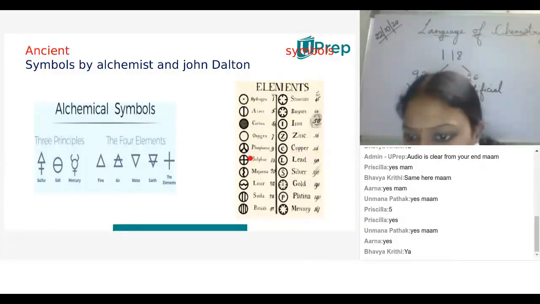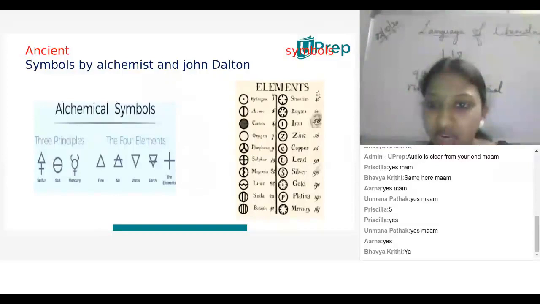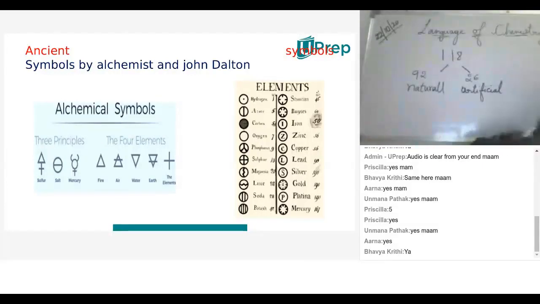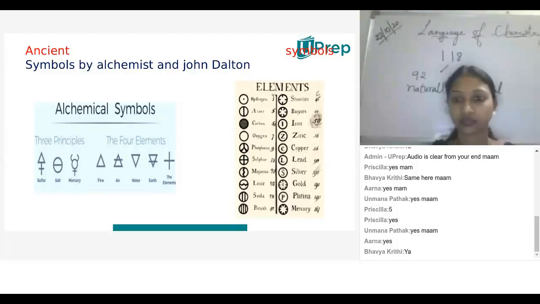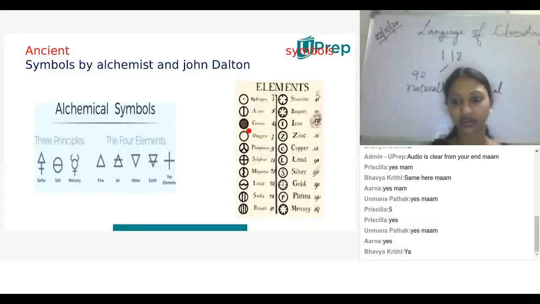There are different symbols, like carbon with a completely filled dark center, and oxygen with a hollow circle. Phosphorus has a different symbol, and so do sulfur, lime and soda. He has given symbols not only for the elements but also for the compounds present at that particular time.